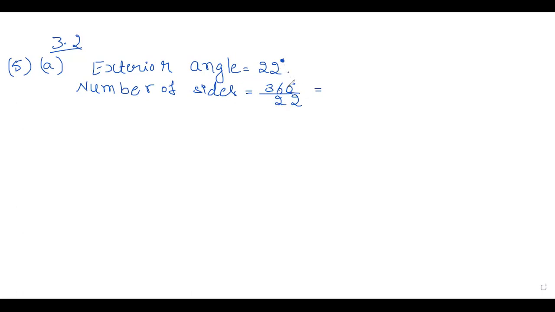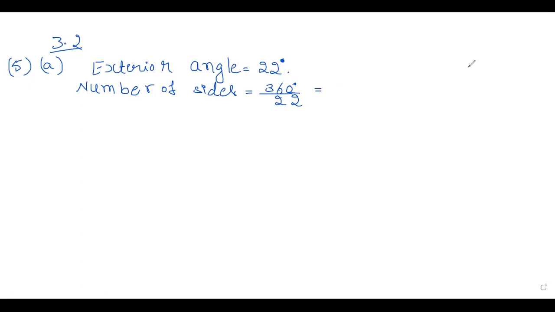We are dividing the total angle sum, 360 degree, by 22. Here if we get a whole number, if it divides completely by 22, then we can say it is correct. Otherwise, if it does not divide completely, the exterior angle 22 degree is not possible.